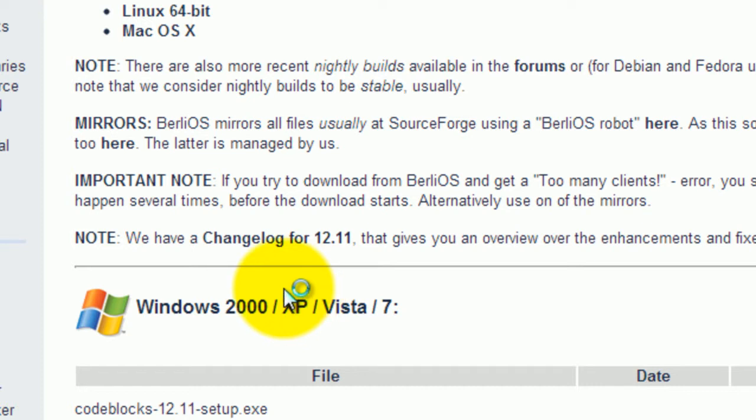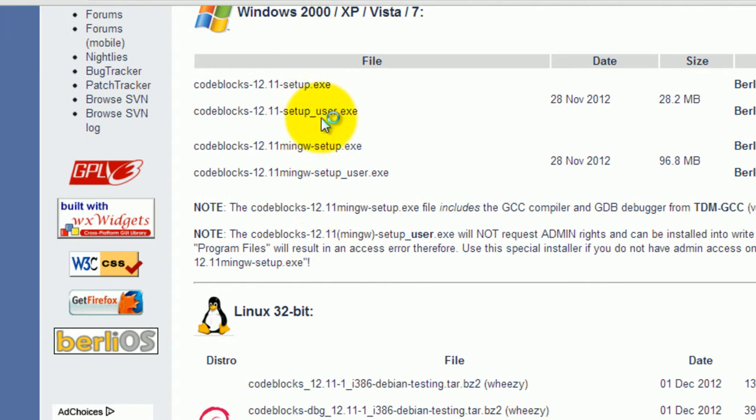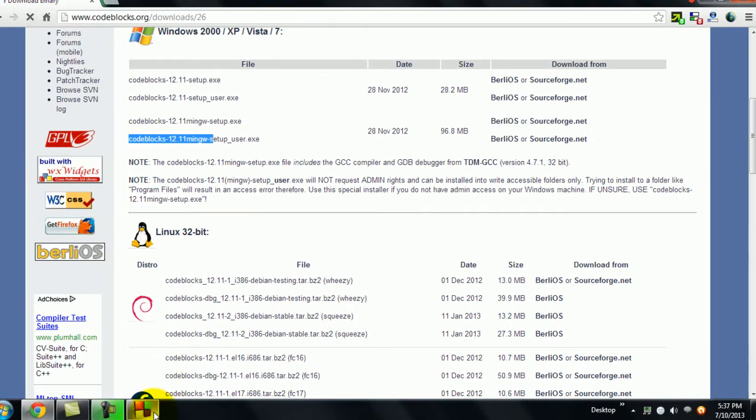Now I will drag down and download CodeBlocks. As I already told you, there are two types of CodeBlocks. One only consists of IDE, and number two consists of IDE and compiler. So for IDE and compiler we have to download this one, CodeBlocks 12.11 mingw setup. We click on it and it will start downloading. I have already downloaded it, so I will run it.